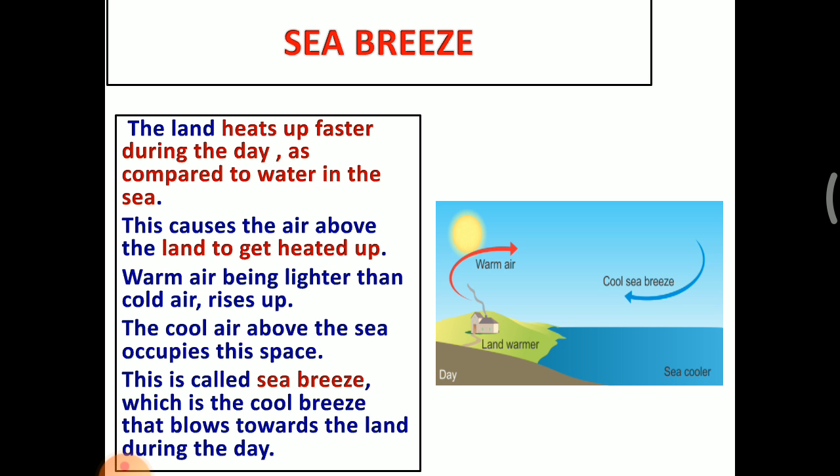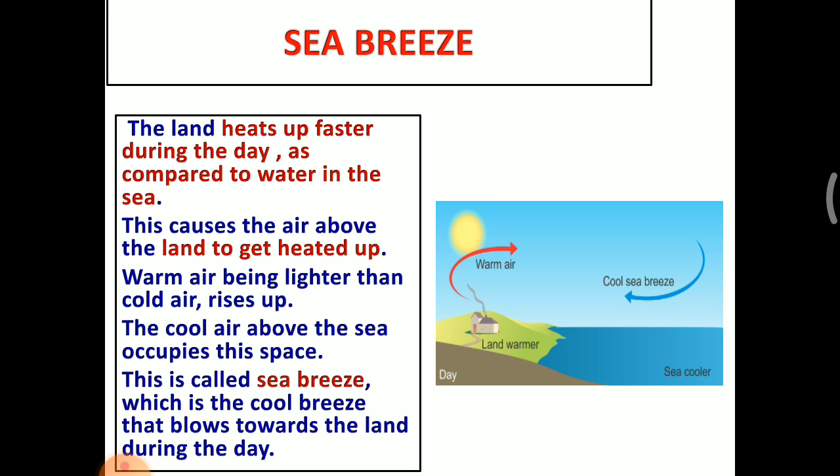But the air above the land is heated much faster than the sea. So the warm air, being lighter than cold air, rises up. The air above the land is heated up faster, it is lighter and it starts to rise up. So the cool air above the sea occupies this space.